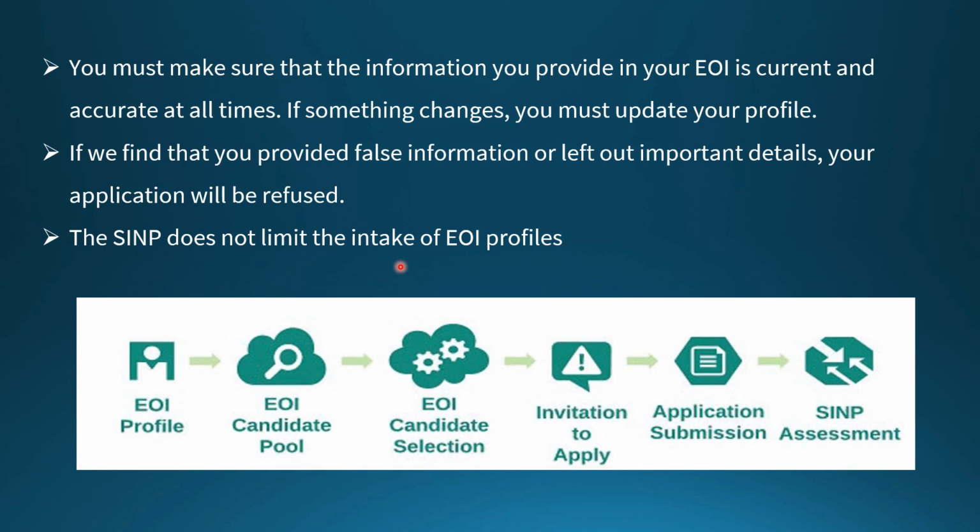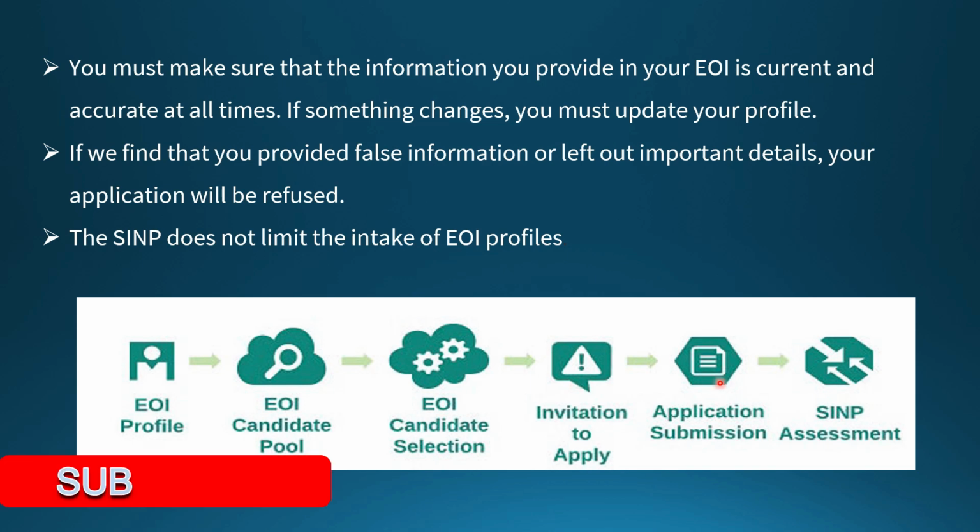So let's check this diagram. You have created an Express Entry profile. Another, you got an EOI profile in the SINP. Next, the candidate will fall in the EOI candidate pool. In this pool there are numerous candidates. The highest ranked persons will be selected from this pool and they will get an invitation to apply from the SINP.